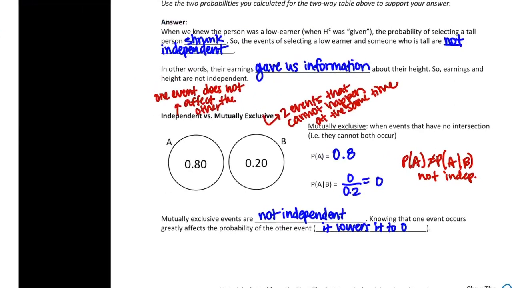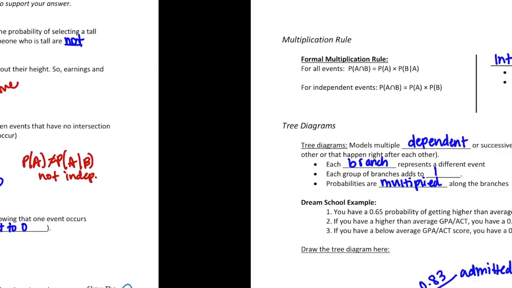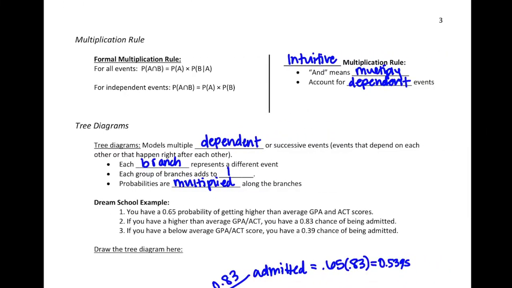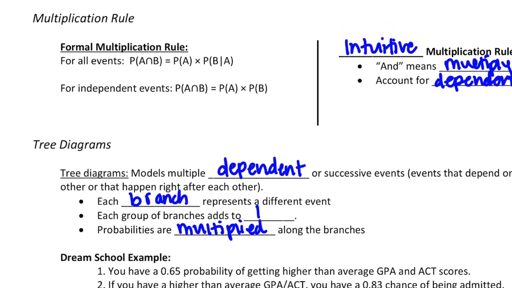Hopefully that makes sense. Now, this stuff is all pretty new, and so we should have the formal multiplication rule. We're just going to box this in, and then we actually already learned for independent events how that works. I do want to show you that this rule comes from something we already know.